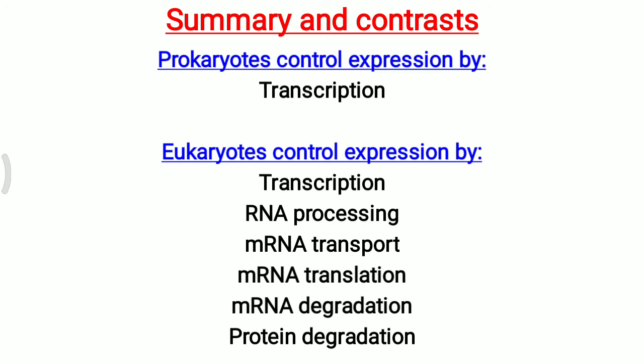So at various sites eukaryotic gene control is possible, but for prokaryotes control is mostly at the transcriptional level. So eukaryotic gene expression is quite complex compared to prokaryotic. That's all about eukaryotic gene expression control.